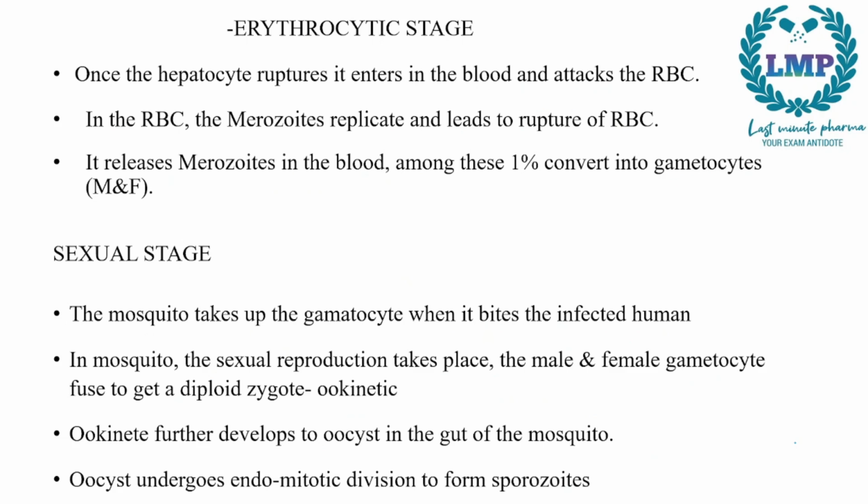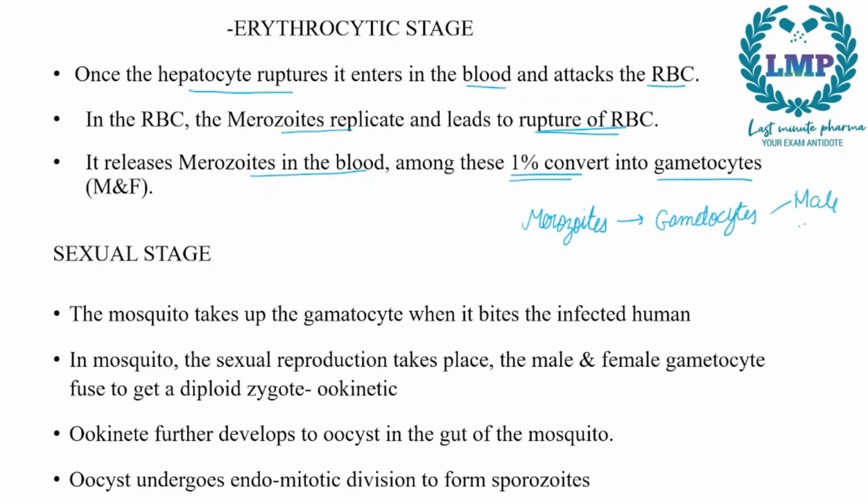Now, from merozoites, once the hepatocyte ruptures, it enters into the blood and attacks the RBC. In the RBC, the merozoite replicates and leads to the rupture of the RBC. Now it releases the merozoites in the blood, and among these 1% are converted into gametocytes. So we had till merozoites. The merozoites will be converted into gametocytes. Now these gametocytes will be both male as well as female.